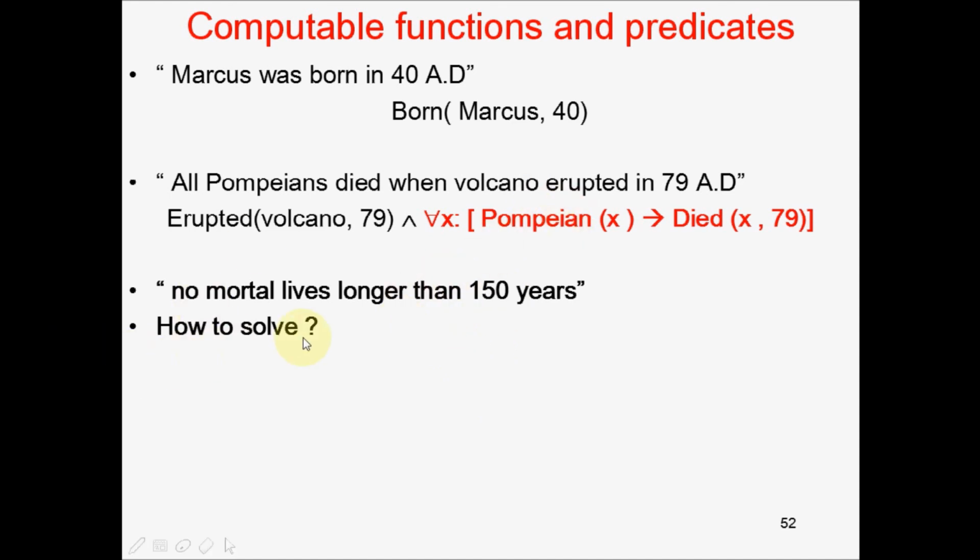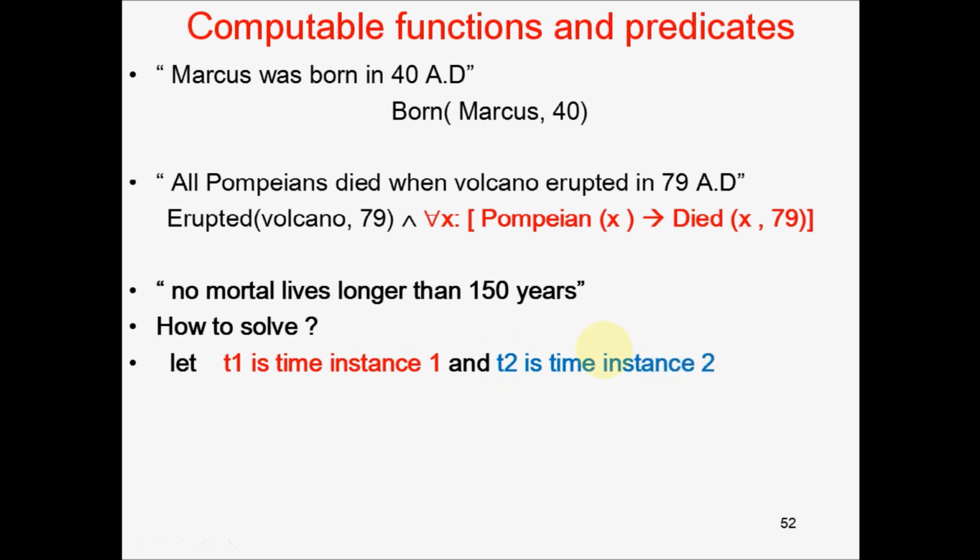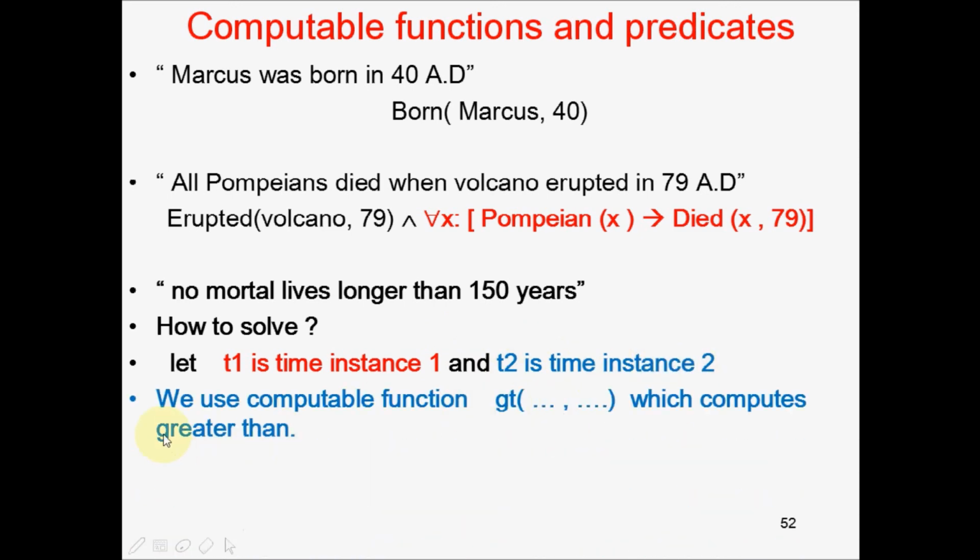Now how do we solve this using computable functions? Let T1 be the time instance when Marcus was born, let's say 1555. And T2 is a time instance, that is today's current year 2020. We then use a computable function GT, that is greater than, which takes two values. If the first parameter is greater than the second parameter, the function returns true, or else false.